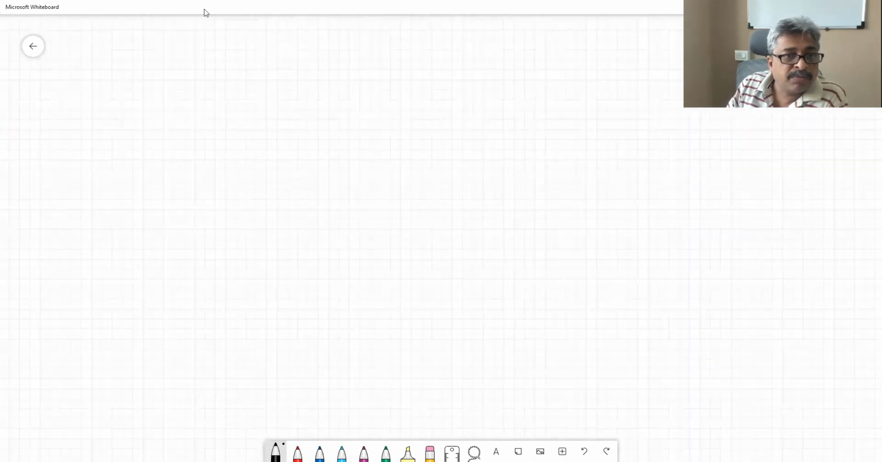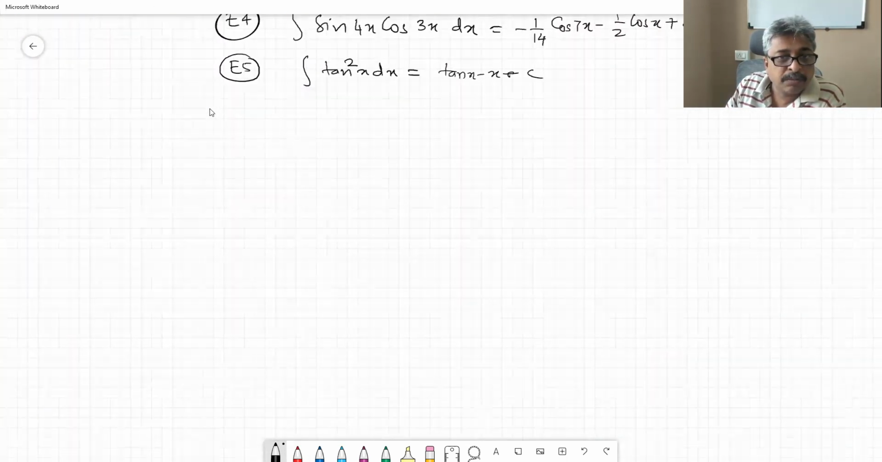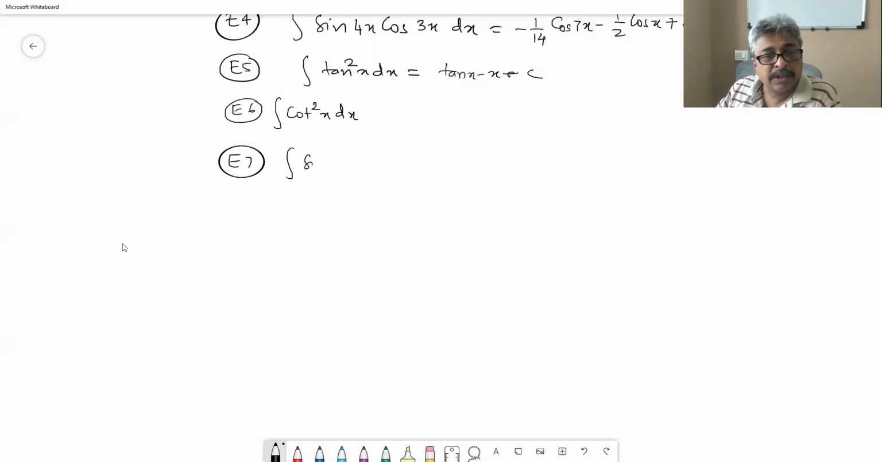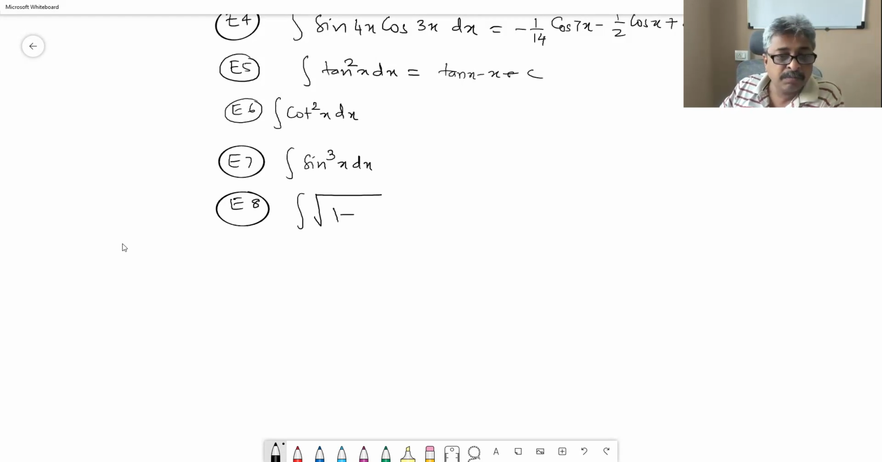Okay, example number 5. Example number 6. These are easy examples today because we are just starting. Example 6: cot square x dx. Example 7: integral sin cube x dx. Example 8: integral radical 1 plus sin x dx is equal to, option 1 by 1.